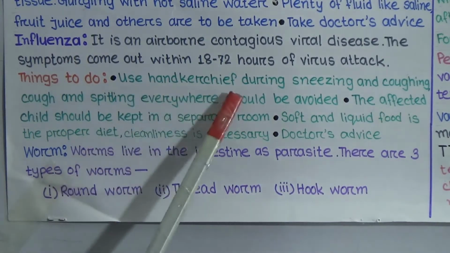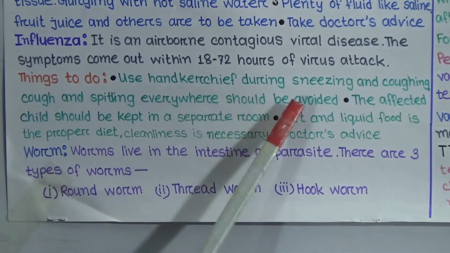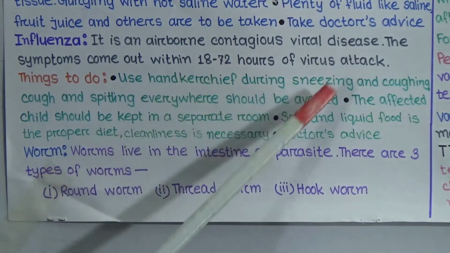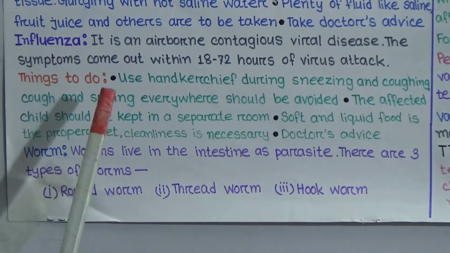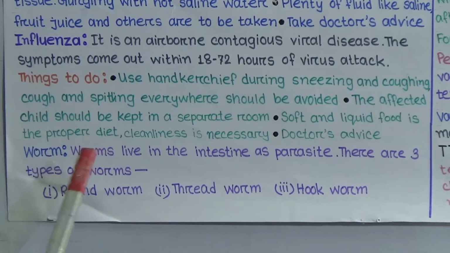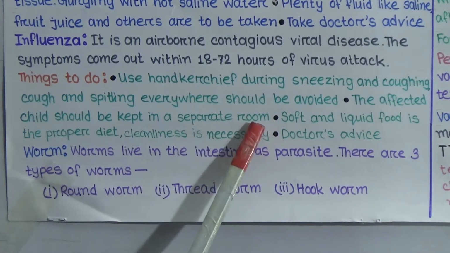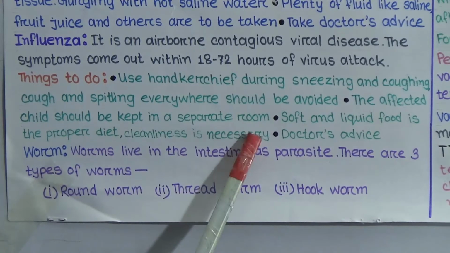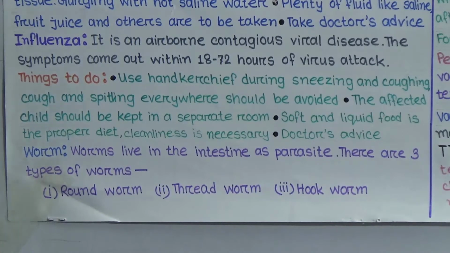First, use a handkerchief during sneezing and coughing. Coughing and spitting everywhere should be avoided. We have to use a handkerchief. It is a must while sneezing and coughing, and we will avoid spitting or coughing anywhere. The affected child should be kept in a separate room. Soft and liquid food is the proper diet. Cleanliness is necessary. Take doctor's advice. So all these we have to do properly in the time of influenza.